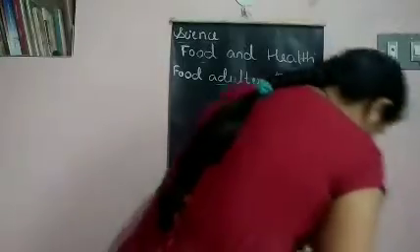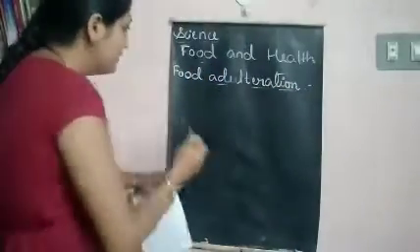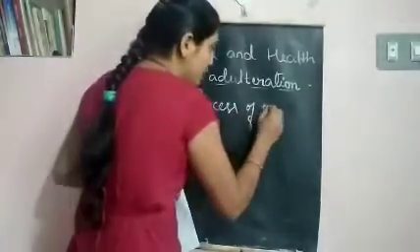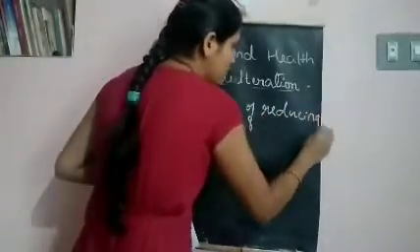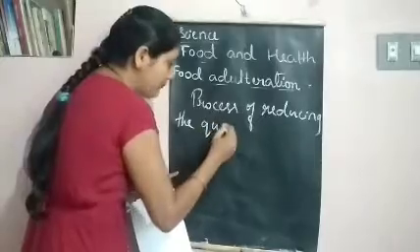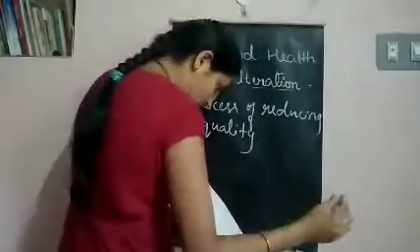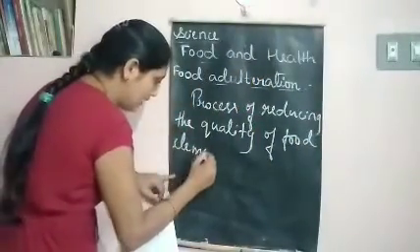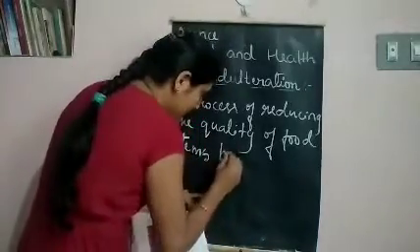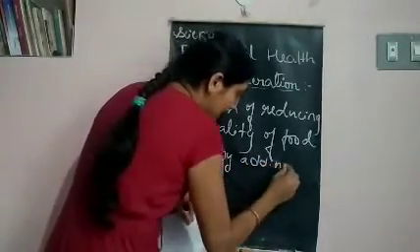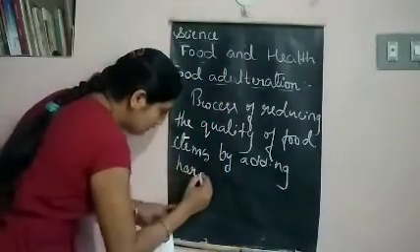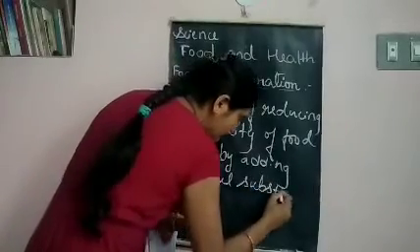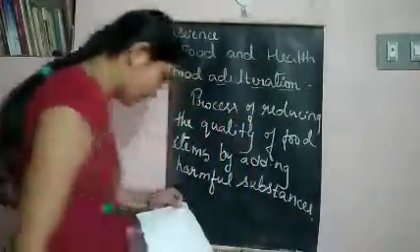So what is food adulteration? It is the process of reducing the quality of food items by adding harmful substances in them.